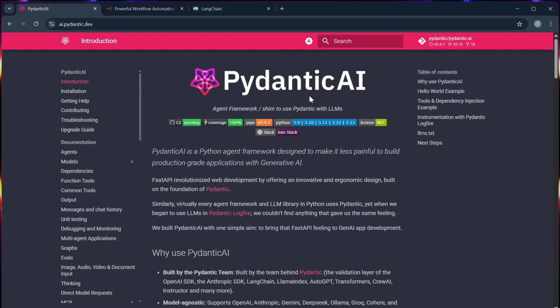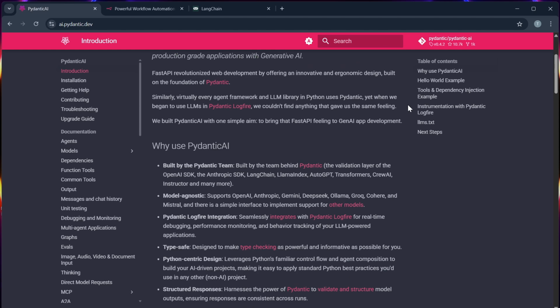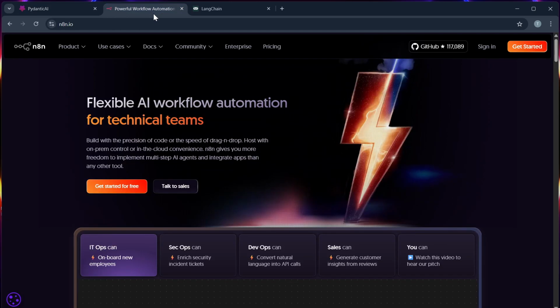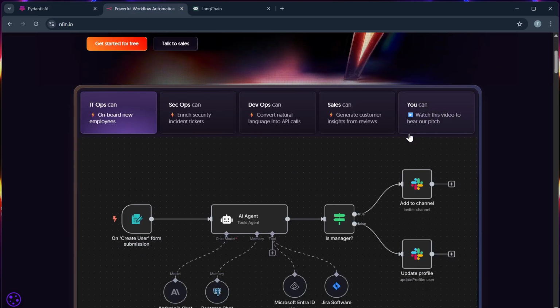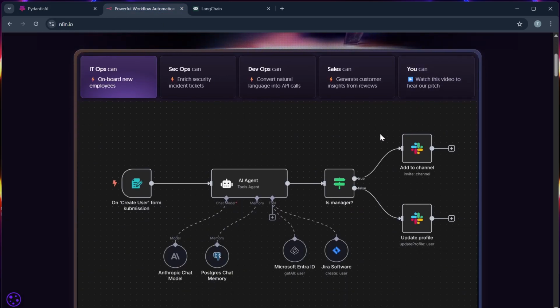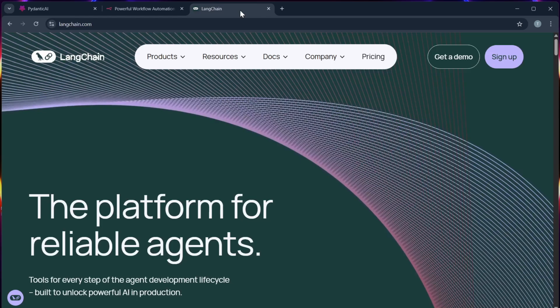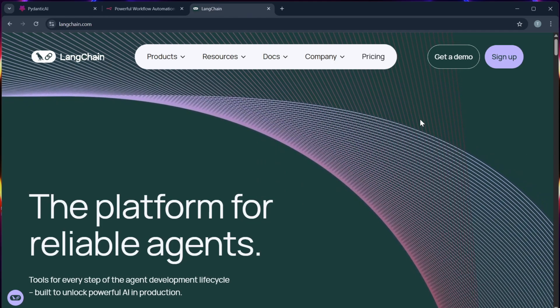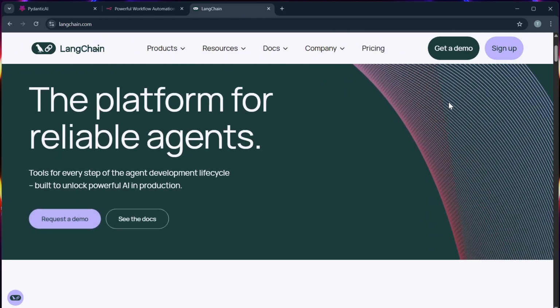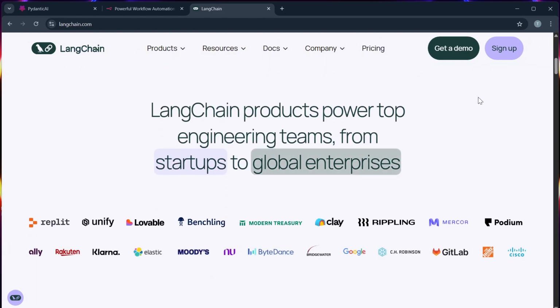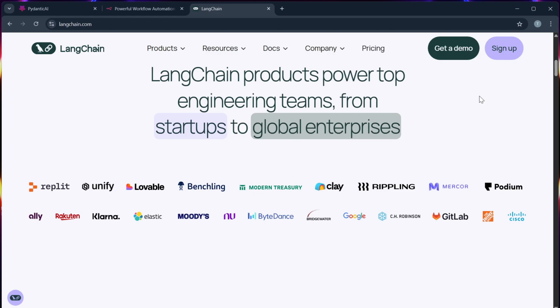Pydantic AI focuses on typed agents and schema-based orchestration, while n8n is a powerful open source workflow automation tool with visual flow editing. While LangChain specializes in LLM-driven apps with support for chaining prompts, memory, and tools into AI agents. So now let's compare them in key areas.